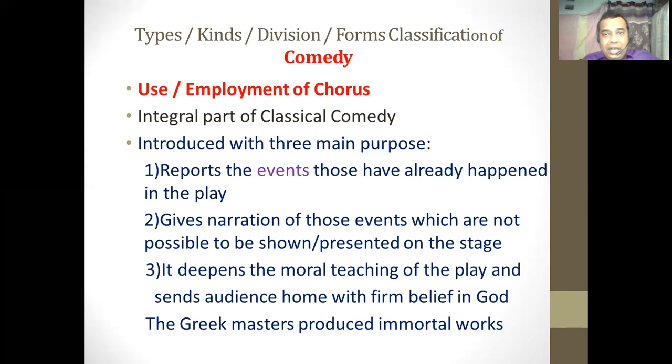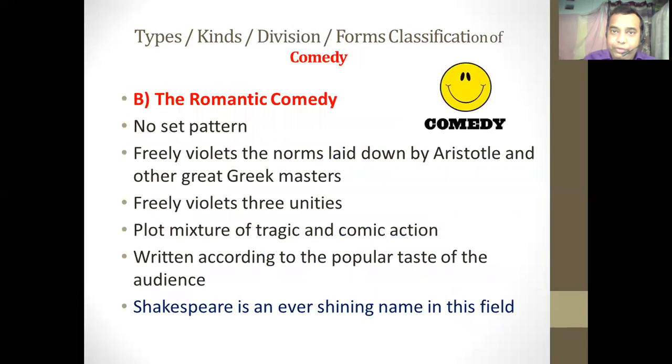According to form and structure, comedy is further divided into two types. The first is the classical comedy, and the second is the romantic comedy. We have just seen the characteristic features of the classical comedy. Now we will move on to the romantic comedy. So what is romantic comedy? I can say that the romantic comedy is completely opposite to the classical comedy. Whatever rules, conventions, theory of unities and theory of chorus are used by the classical comedy are completely violated by the romantic drama.